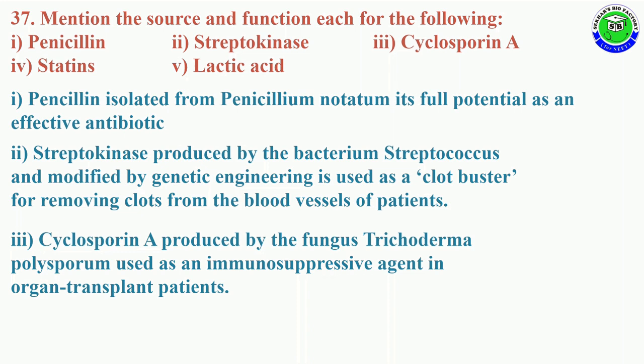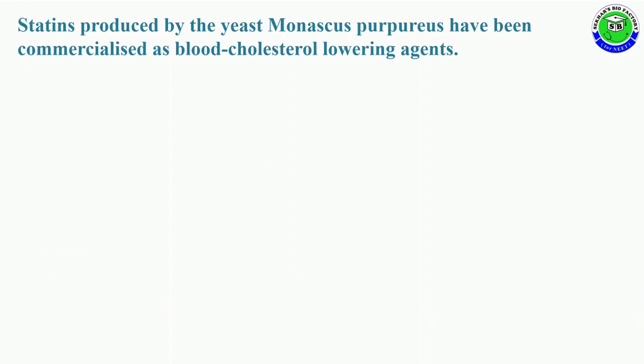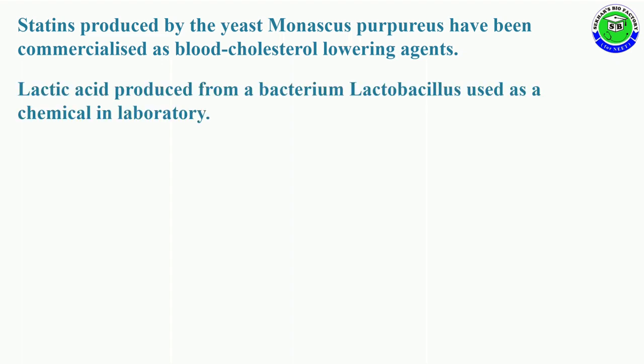Cyclosporin A is produced by a fungus called Trichoderma polysporum, and it is used as an immunosuppressive agent in organ transplant patients. Statins, produced by yeast called Monascus purpureus, have been commercialized as blood cholesterol lowering agents. Lactic acid, produced from the bacterium Lactobacillus, is used as a chemical in the laboratory. So these are the functions of different molecules.